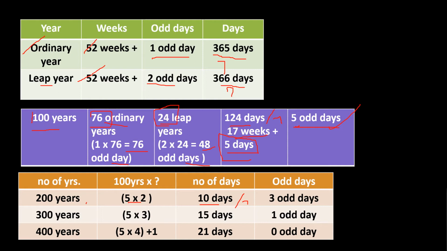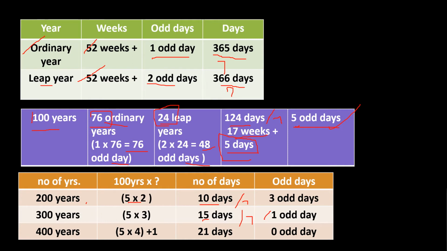Next is for 300 years. We know that for 100 years there will be 5 odd days, so we will be simply multiplying by 3. We get 15 days. If we divide it by 7, we will be getting 2 complete weeks plus 1 remaining day, that is 1 odd day.